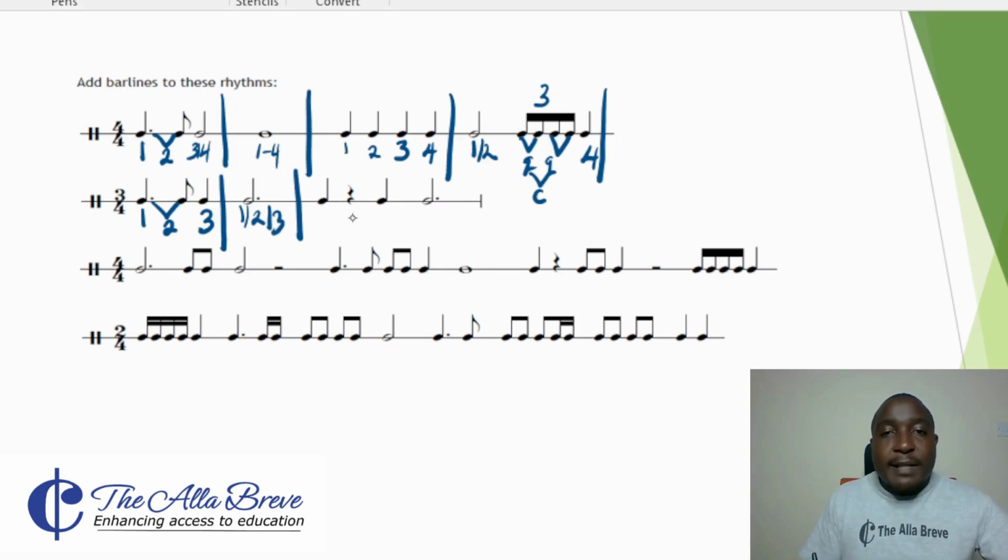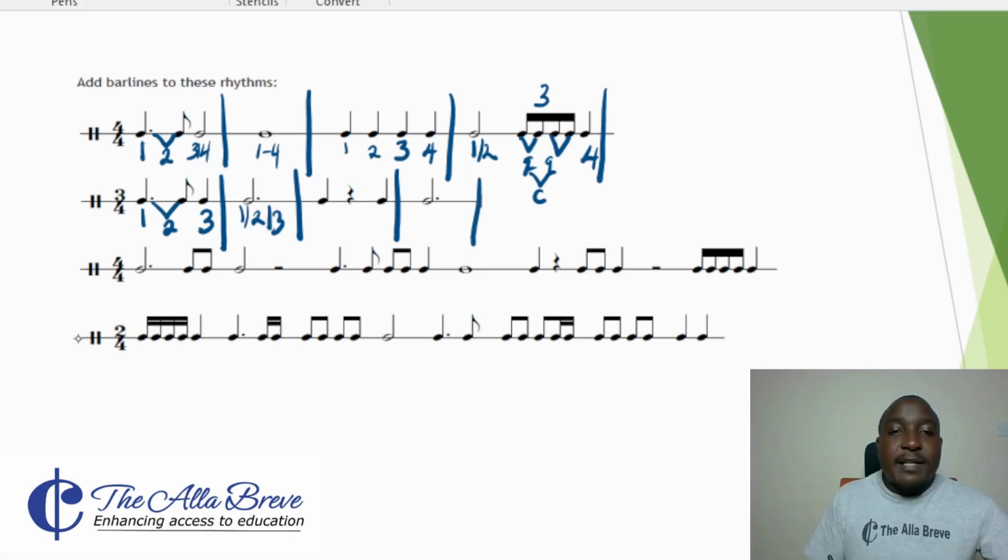Here we have 1, 2, and 3. We draw a bar line. Here we have 1, 2, and 3, similar to the second bar that we drew. So this is the end, or where we have the bar line.